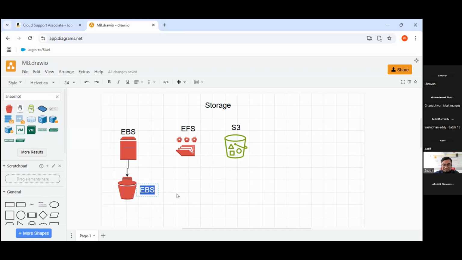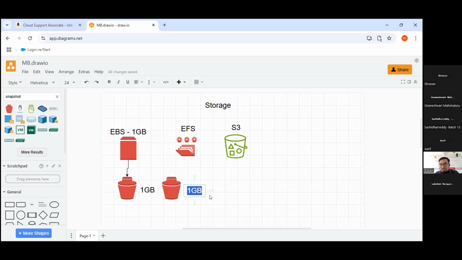Let's suppose that snapshot is 1 GB, and your EBS volume is also 1 GB. Now, today you completed this snapshot, and your EBS volume is now converted into 2 GB. So again, you created one extra snapshot. What is the size of this snapshot, guys? 1 GB or 2 GB?